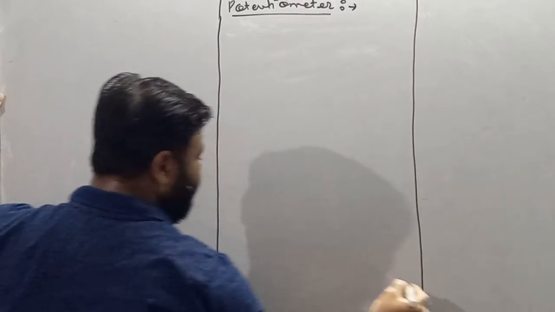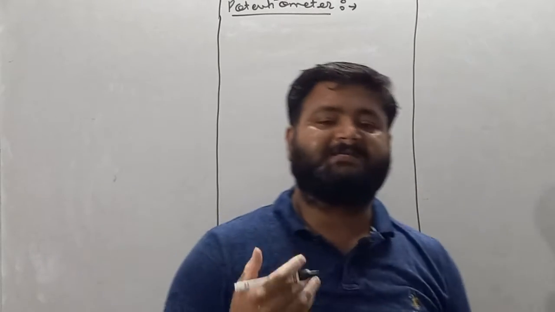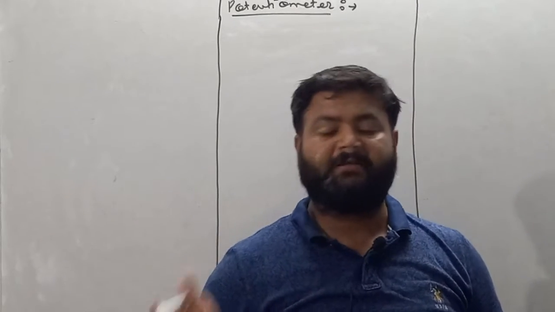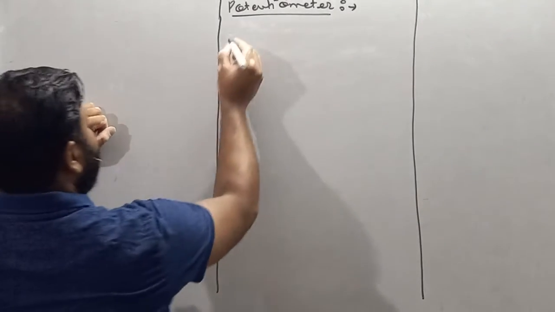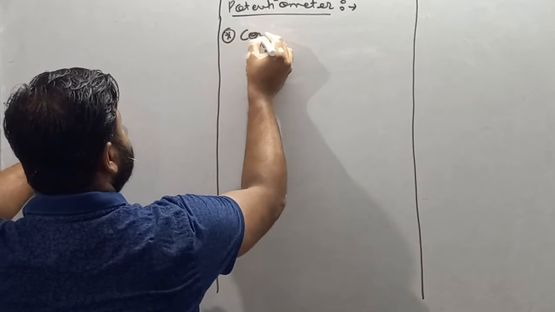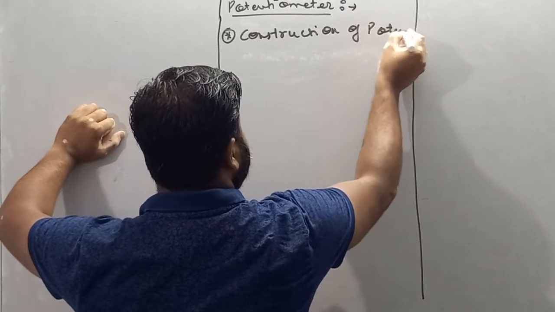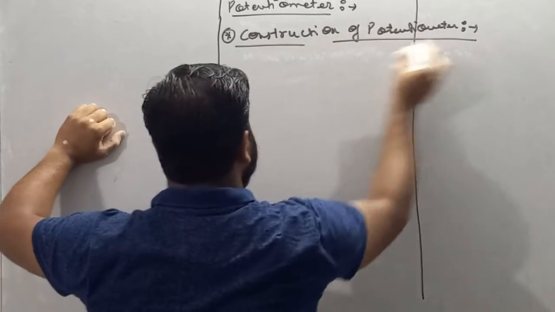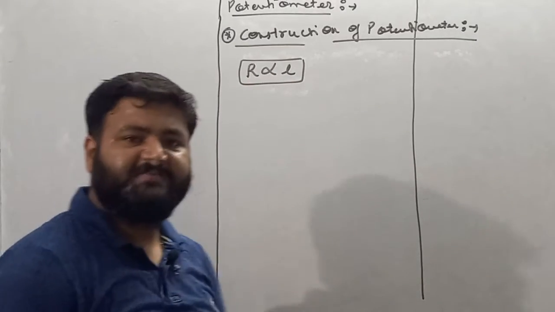Very important topic, potentiometer and its applications. After understanding what potentiometer actually is, we'll discuss its applications. There are 4 applications related to potentiometer, and all 4 are very important. Moving forward, we are now talking about the construction of potentiometer. As we all know, resistance is directly proportional to the length of the conductor.